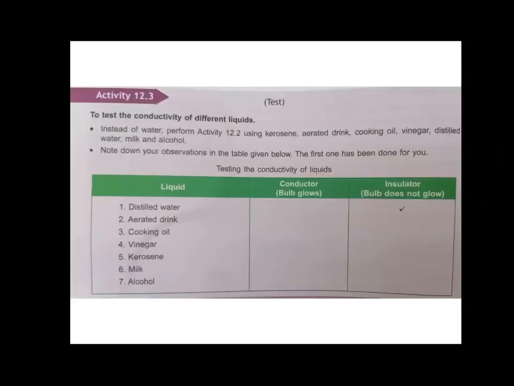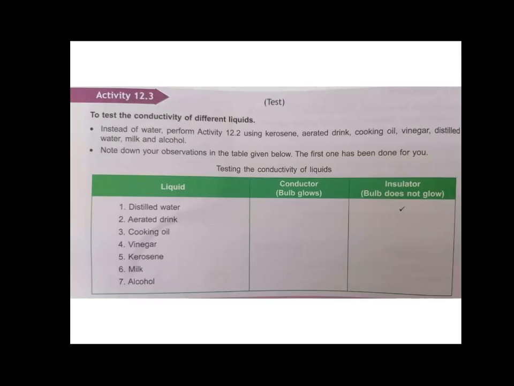Now, before we proceed to activity 12.2, we will first perform activity 12.3, right? In activity 12.3, as we tested in 12.1 whether wood is an insulator or a conductor, here we are going to check different liquids, whether they allow the current to pass through them or they do not allow.